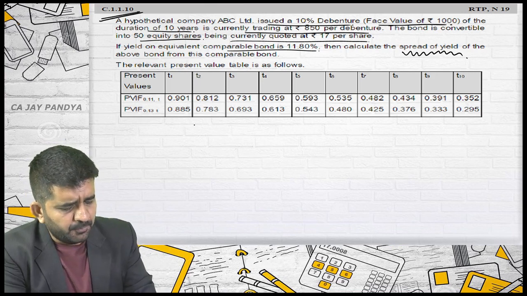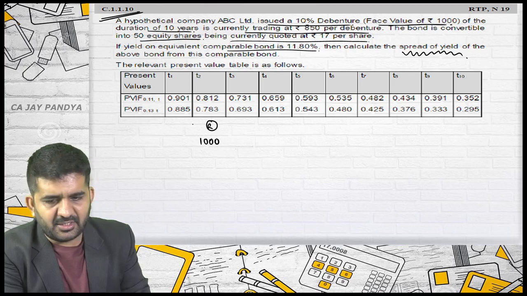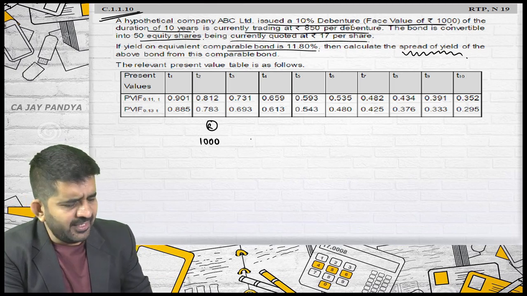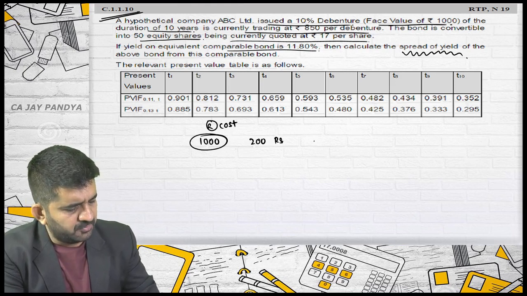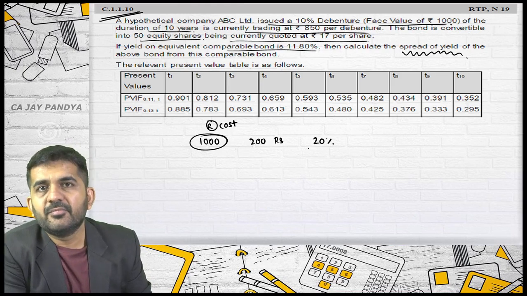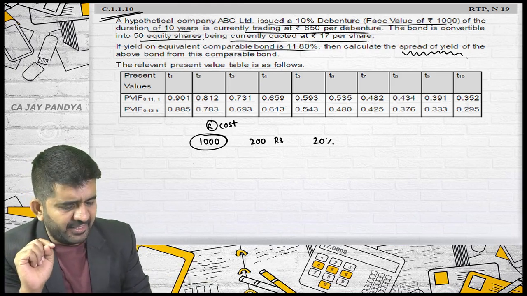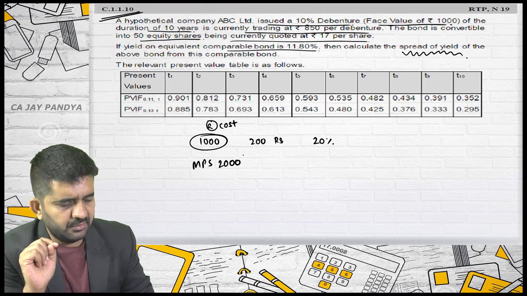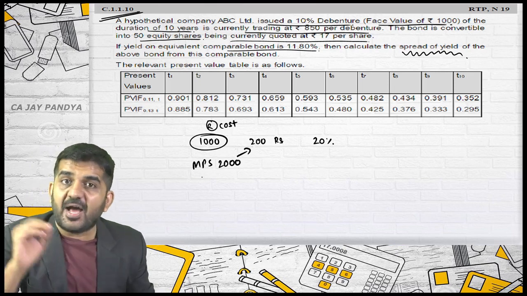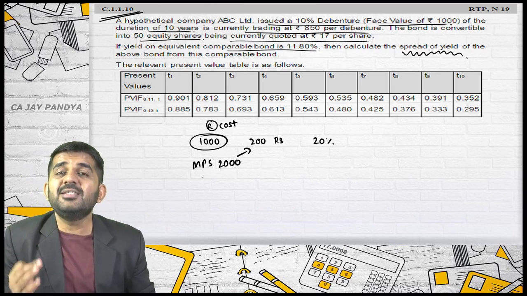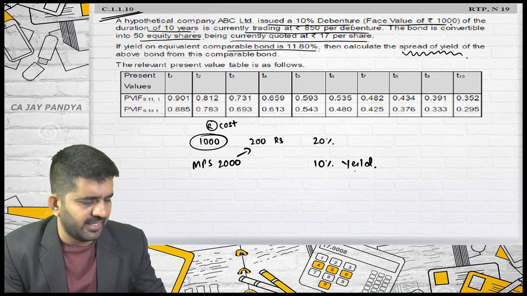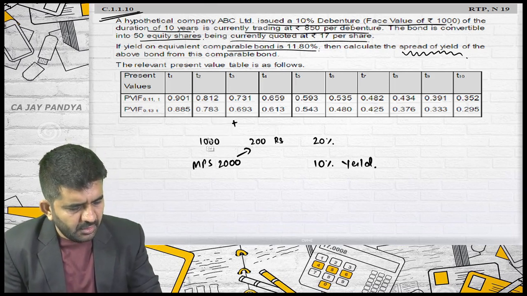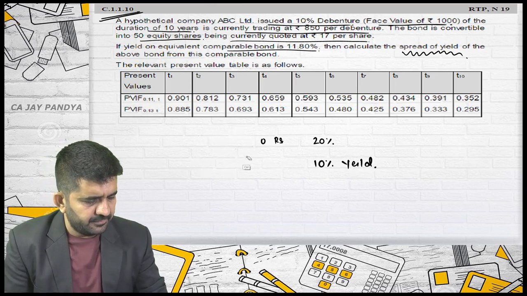Suppose I have purchased a Reliance share at the rate of rupees 1000, and it is giving me a return of 200 rupees. Now this is my cost price. Then my return is 20%. But the market price of the share right now is 2000, and the return I am getting is 200. Even if I have not purchased at 2000, the return as compared to the market price is 10%. Then 10% will be termed as yield.